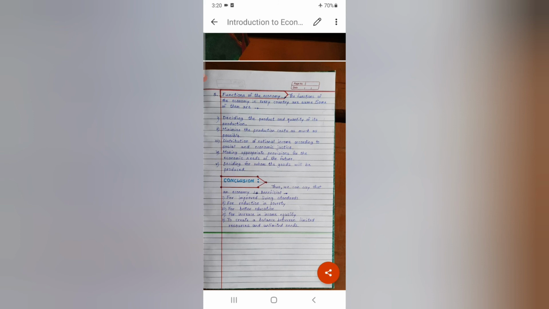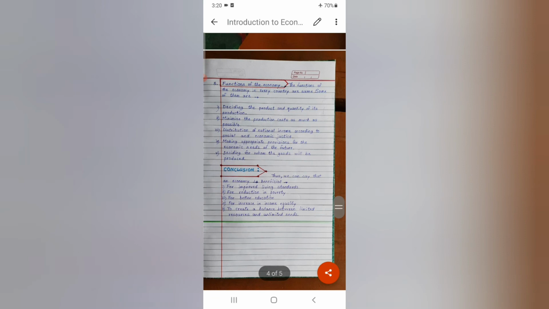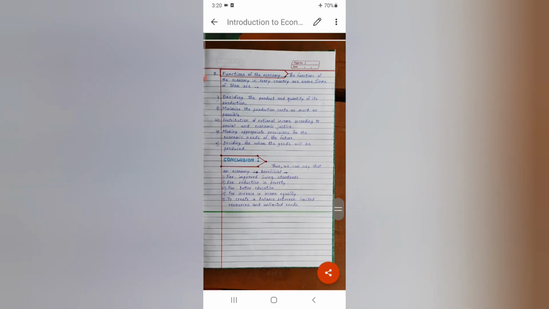For reduction in poverty, to reduce the poverty line, for better education, to give the children in the nation better education, for increase in income equality. The income should be equalized of all sections of the society.